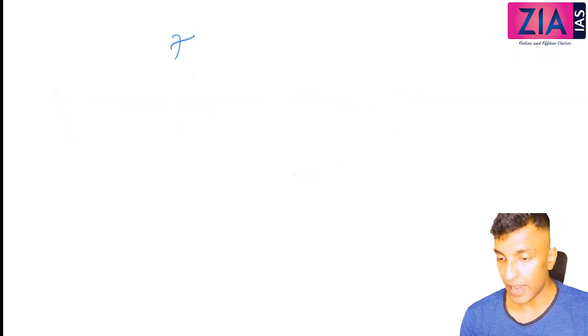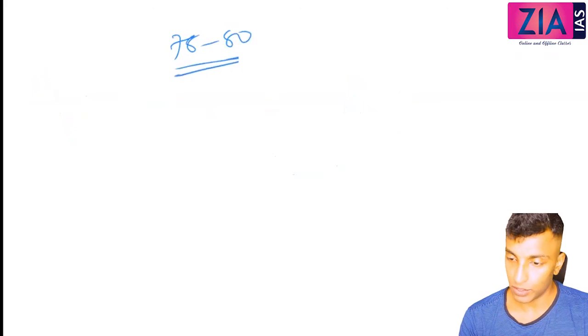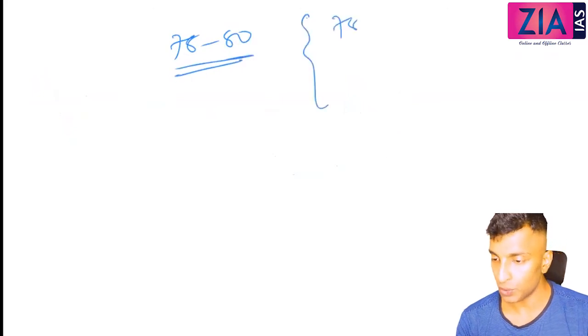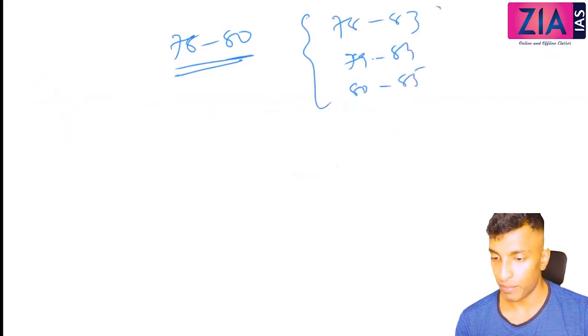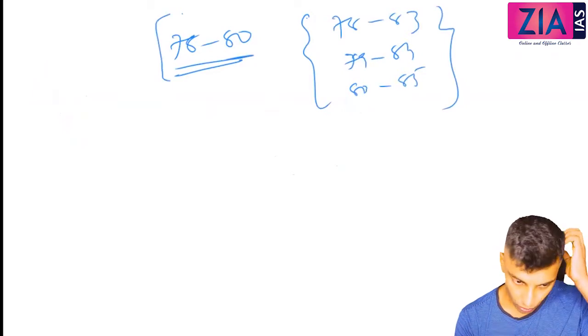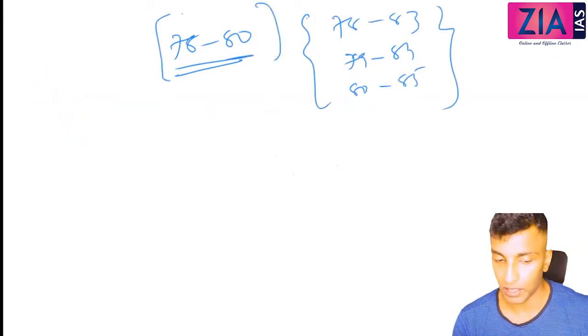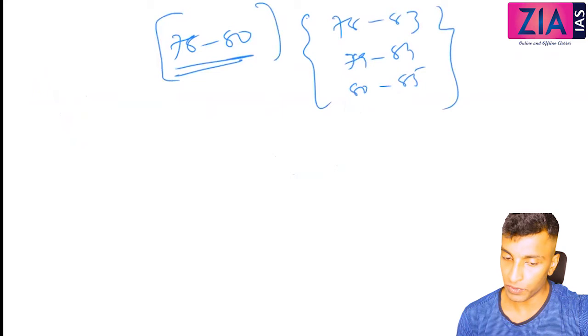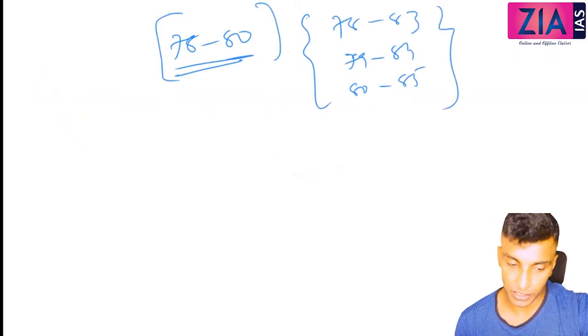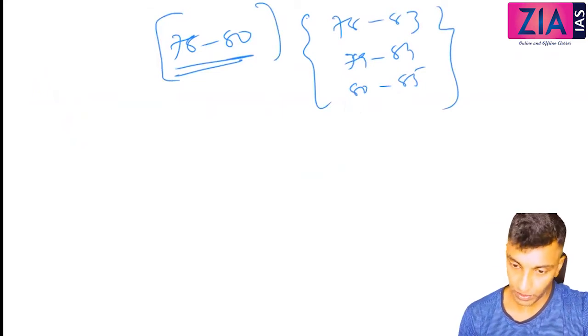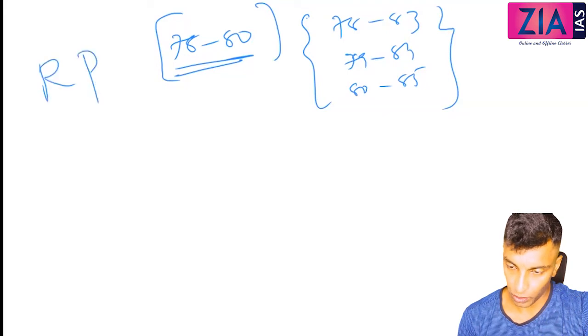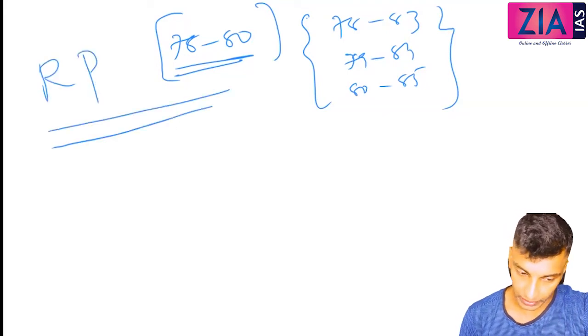Now the rolling plan. 78 to 80 is the rolling plan. So how is it? 78 to 83, then 79 to 84, 80 to 85. But when we talk only about these 2 years, actually the Janata Party was in power, and from 80 onwards the normal 5-year plan resumed. So you can write: rolling plan, 78 to 80.